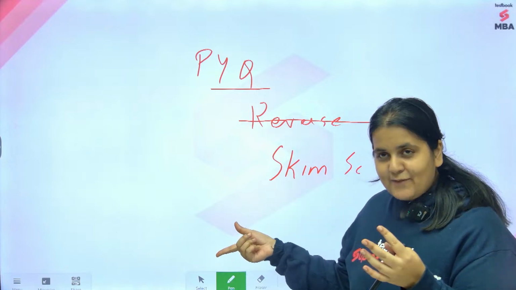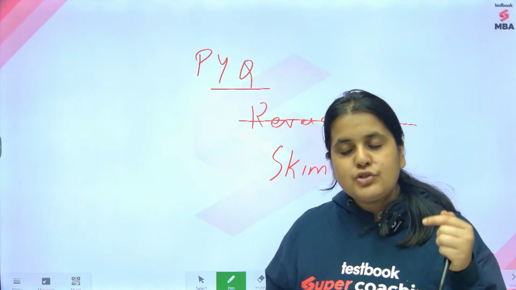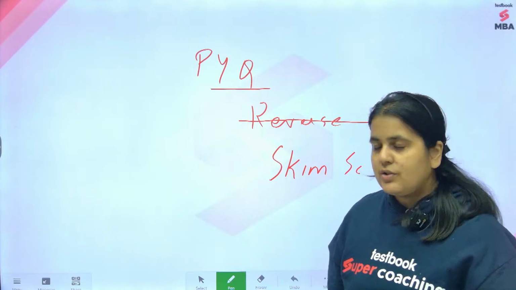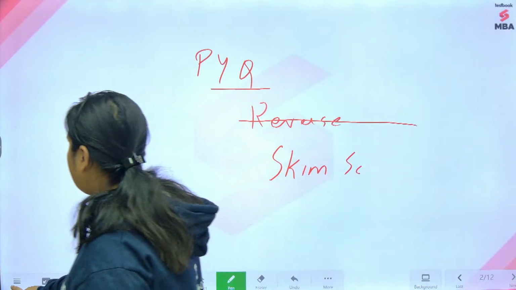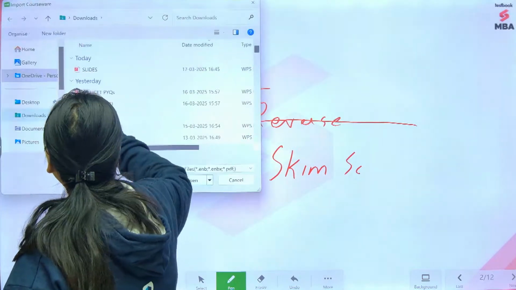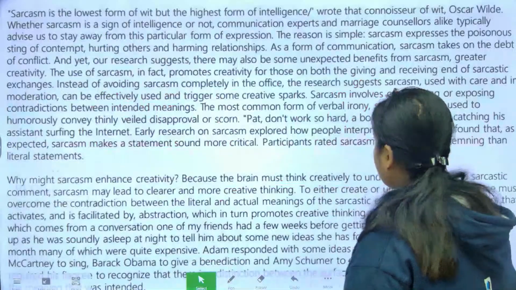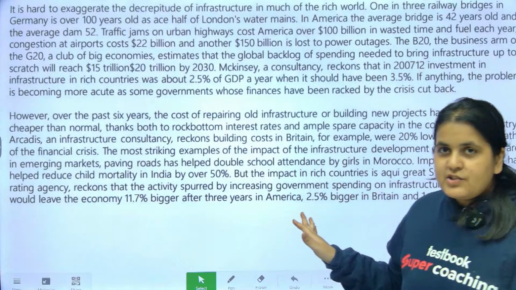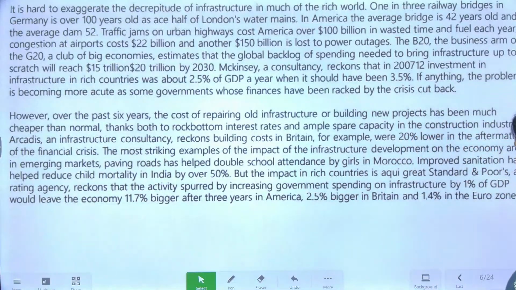Right, so let's have a look at this. What we'll do is I'll take a PYQ and I will show you how exactly you can solve that RC passage, or skim and scan basically, and then we'll try and solve it. Okay, just one sec, I'll just open that file. Okay, I'm going to take this passage. This is a PYQ. Okay, this is a previous year's RC.